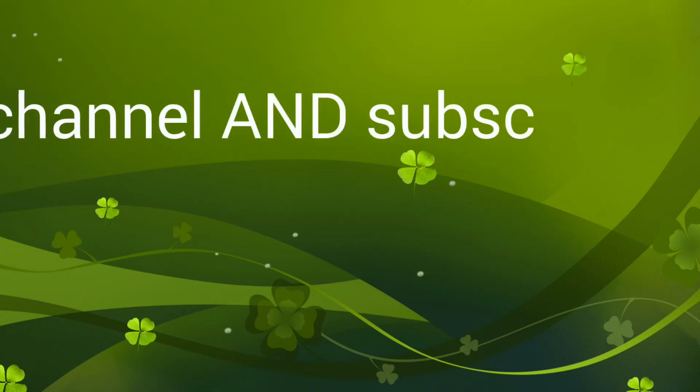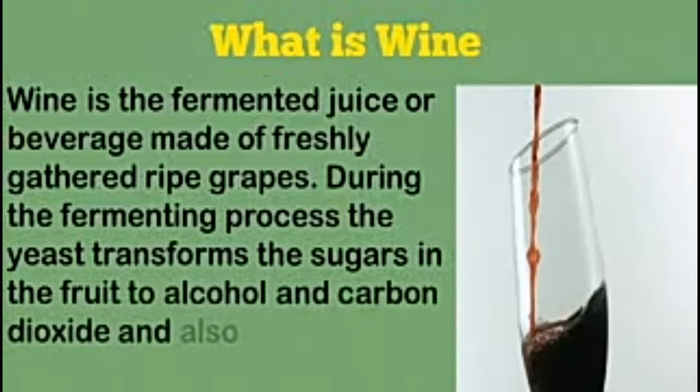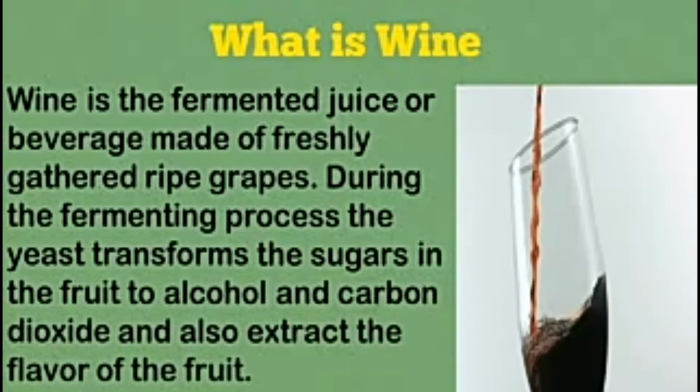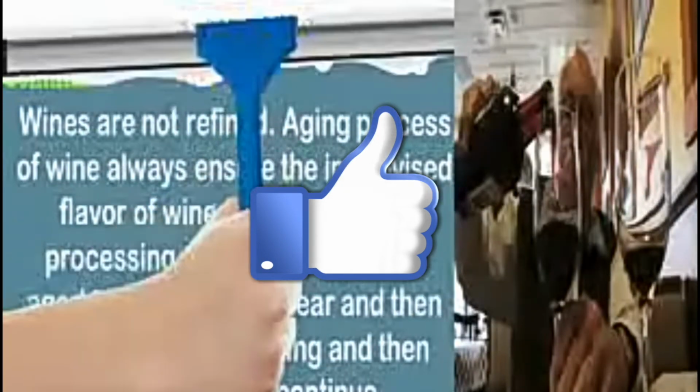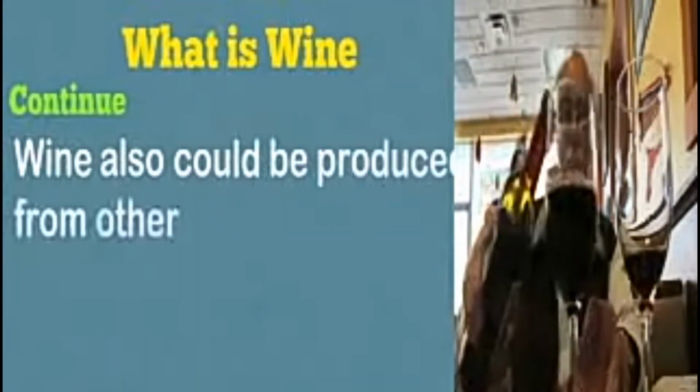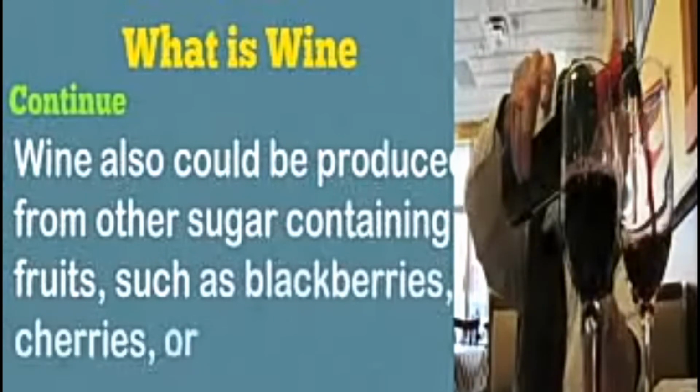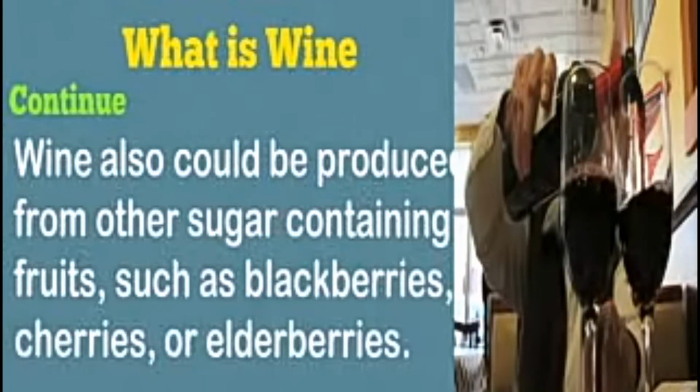ripe grapes. During the fermenting process, the yeast transforms the sugars in the fruit to alcohol and carbon dioxide and also extracts the flavor of the fruit. Wines are not refined. The aging process of wine always ensures the improved flavor of wines. Basically, after processing of wine, all wines are aged in the cask for a year and then they are sent for bottling, and then aging can continue. Wine could also be produced from other sugar-containing fruits, such as blackberries, cherries, or elderberries.